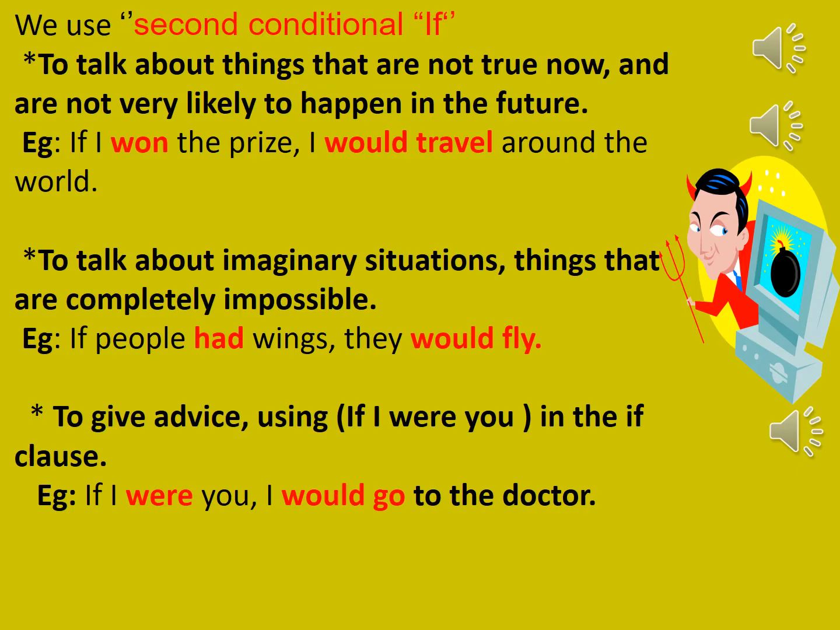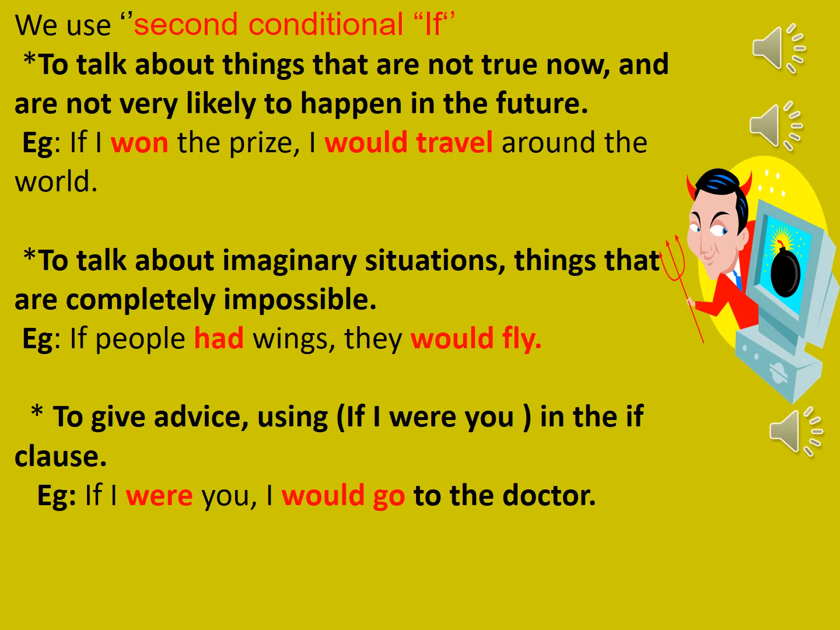First of all, let's know the usage of second conditional if. First, we use second conditional if to talk about things that are not true now and are not very likely to happen in the future. For example, if I won the prize, I would travel around the world. This means that I didn't win the prize, so I can't travel around the world. So this action can't happen.